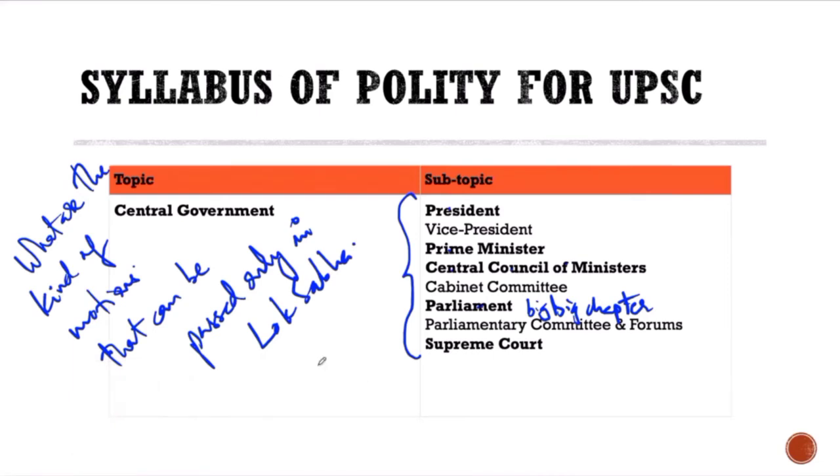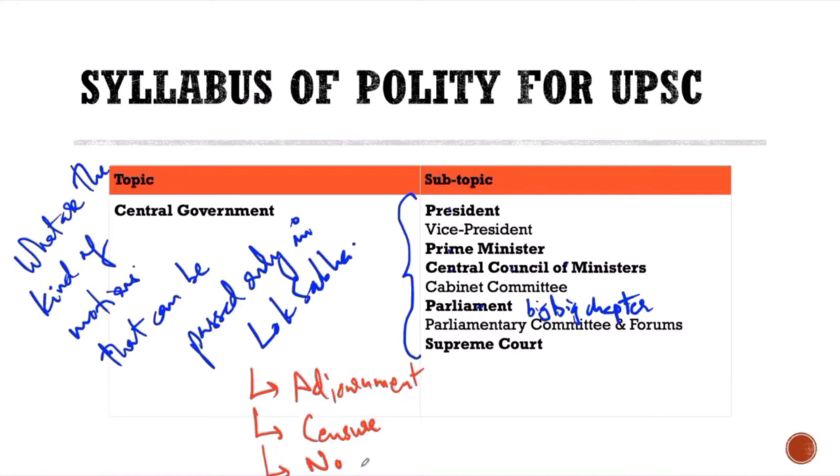Let's take a look at this. What are the kind of motions that can be passed only in Lok Sabha? Think about this. Adjournment motion, your censure motion, and your no confidence motion. In fact, in your Parliament chapter, there'll be a table that delineates the difference between your censure and no confidence as well.